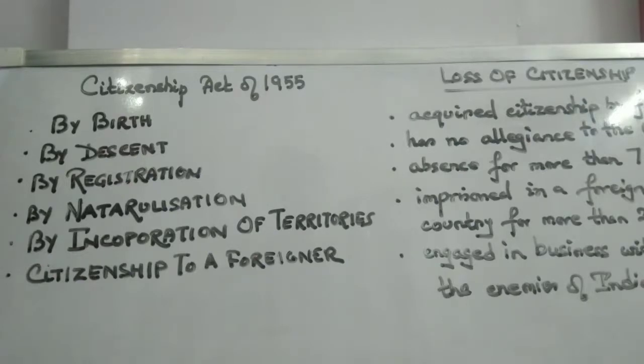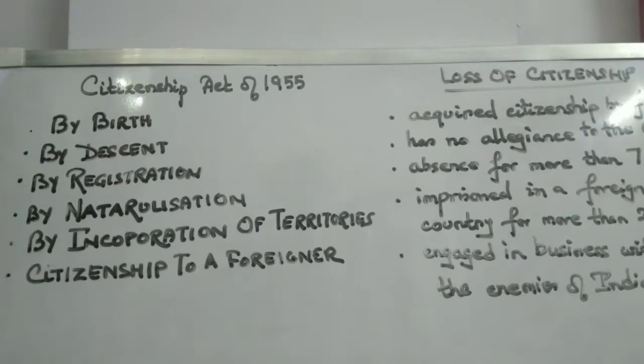Or if a person is absent from India for a period of more than 7 years without any information to the government or anyone else, in that case citizenship gets terminated. Or if a person has been imprisoned in a foreign country for more than 2 years, then in that case also the citizenship is cancelled. And lastly, if a person is engaged in any kind of activities with the enemy states of India, then obviously his citizenship would be cancelled.